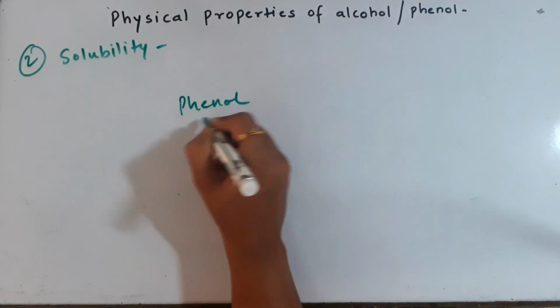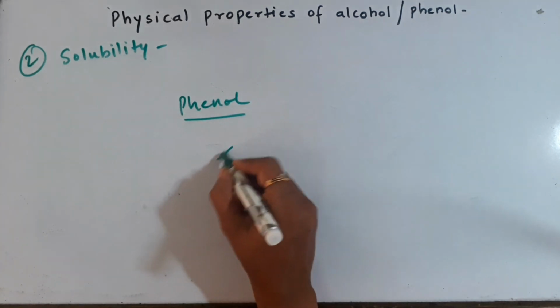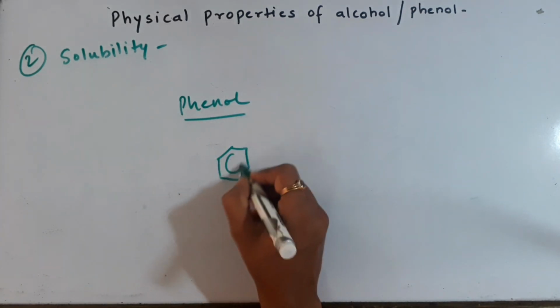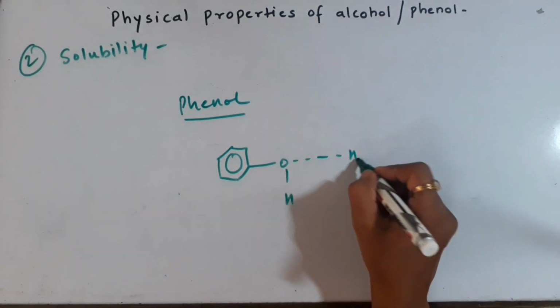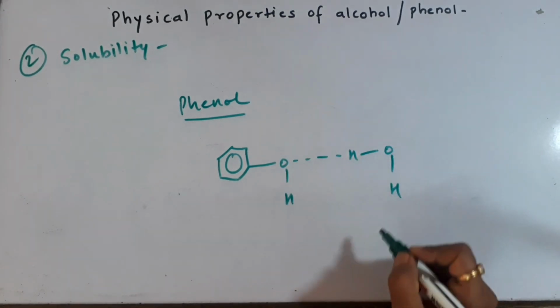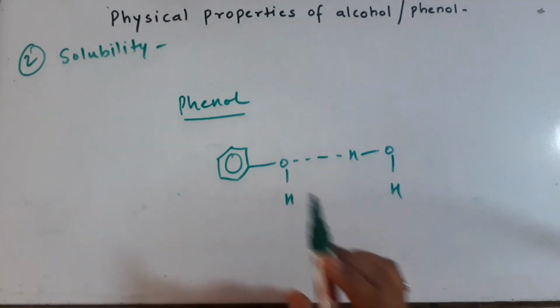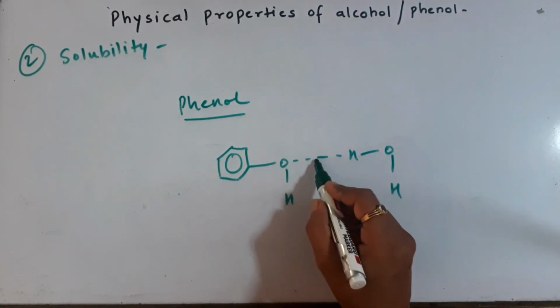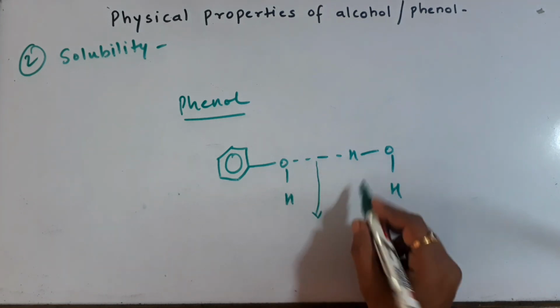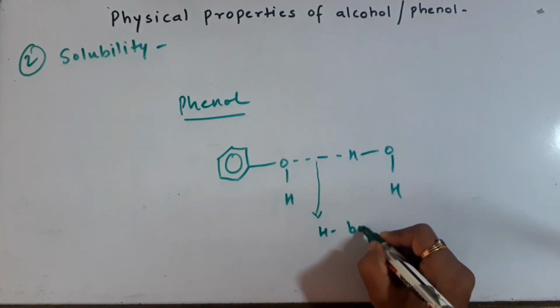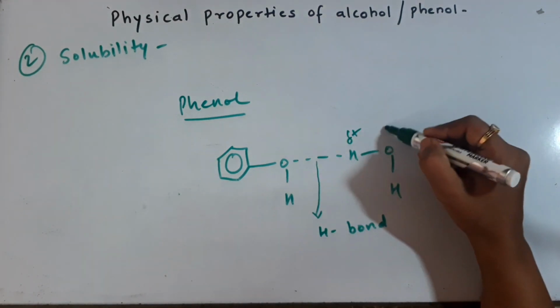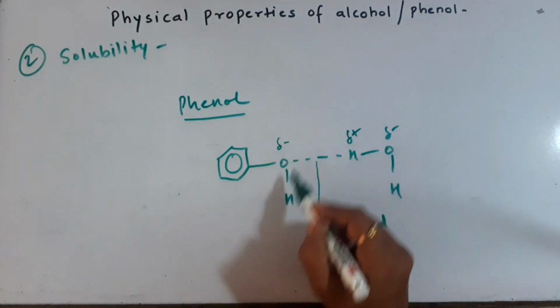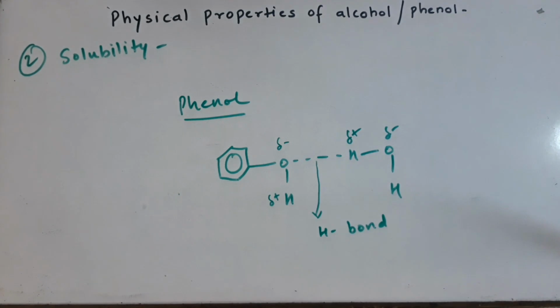Now when we talk about phenol solubility, it is also soluble in water because it can also make hydrogen bonds, which you can show like this as we had shown for alcohols. The structure is not very difficult. Look at this. This is the way you have to draw the structure. The hydrogen bonds have to be shown by dashed lines, intermolecular hydrogen bonds. Always show positive and negative in the exam. That's the way you're going to show. So phenols are also going to be soluble in water.